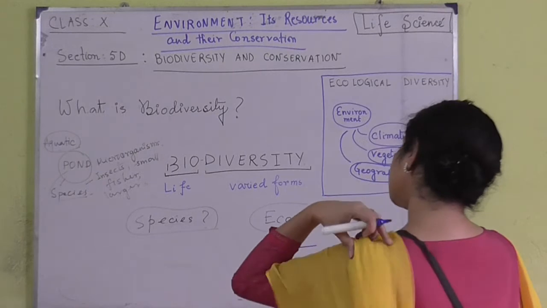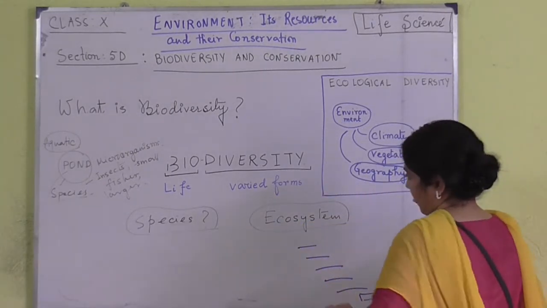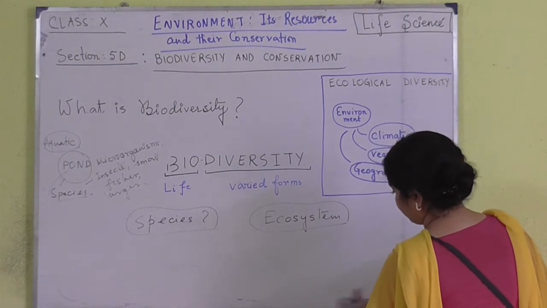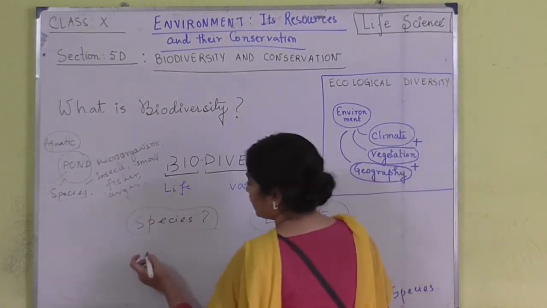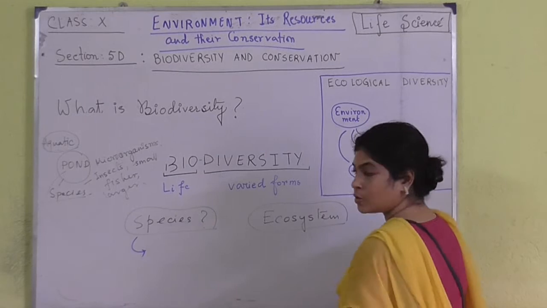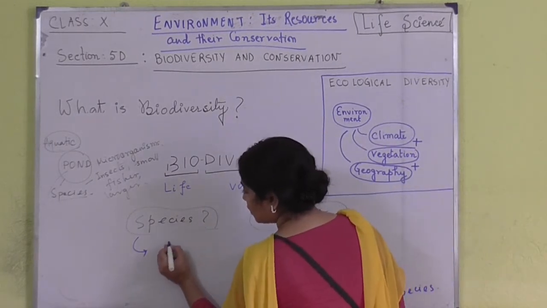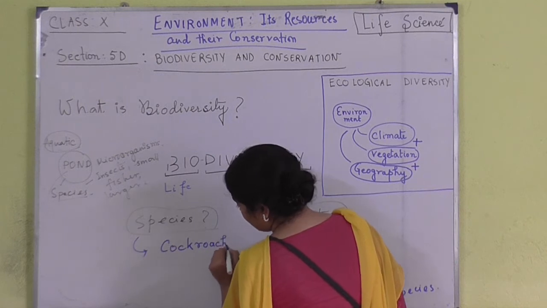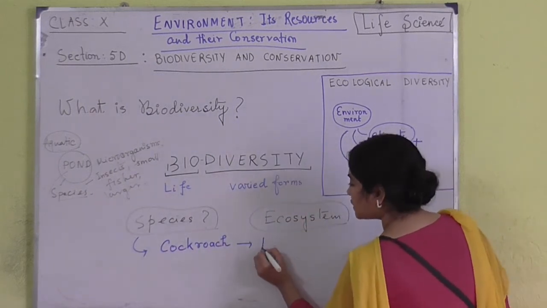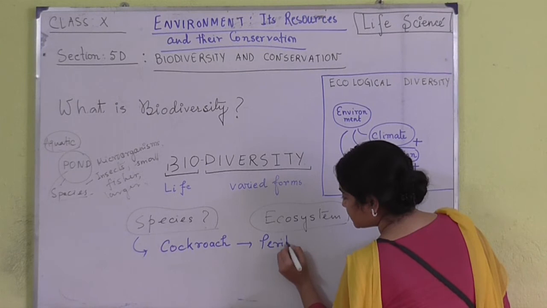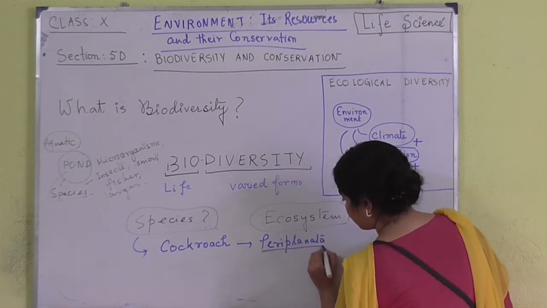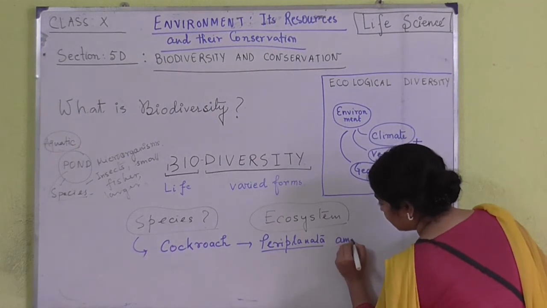Suppose we take cockroach. What is the scientific name of cockroach? The scientific name of cockroach is Periplaneta americana.